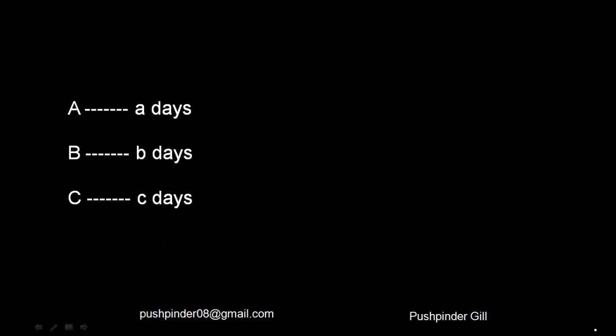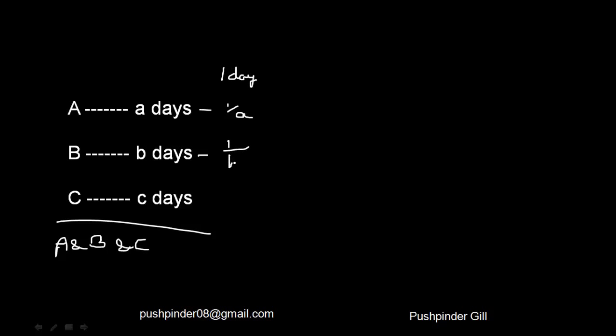Now let me just add one more thing here. Let me add the third person. And now I ask you, in how many days are A, B and C together going to take to finish the job? Now it's very simple. A takes A days, that means in 1 day he'll be finishing 1 by A of the work. Similarly, B takes B days to finish the job. In 1 day, he'll be finishing 1 by B of the work. And C takes C days to finish the job. In 1 day, he'll be finishing 1 by C of the work.